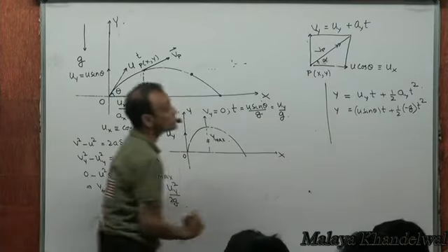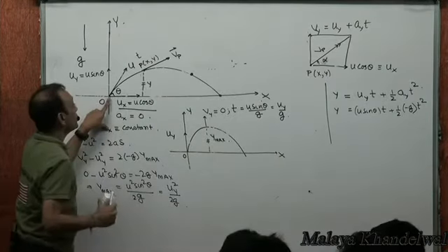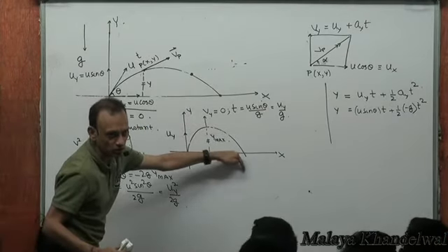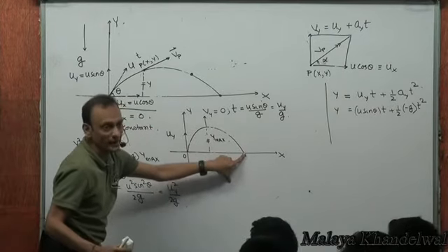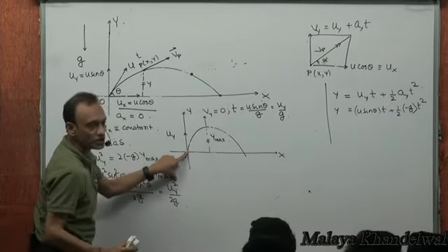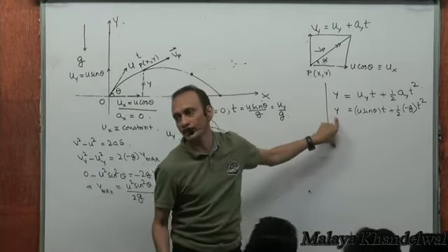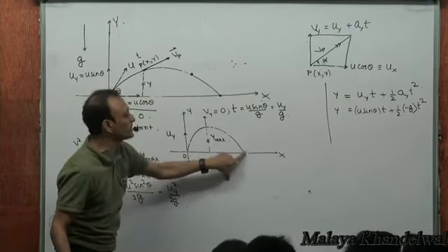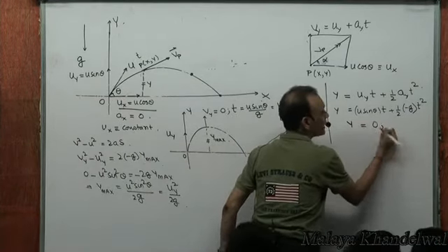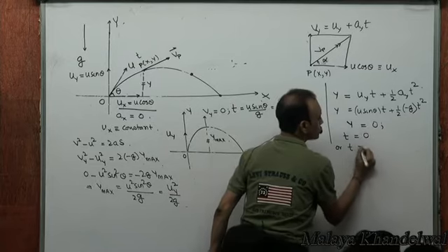Again, do you realize that after reaching the maximum height, the particle will fall back on the same horizontal plane. That means y will become 0 one more time. So there are two instants of time when y becomes 0. Y is 0 at the initial instant and at some later instant. So if you plug in y equal to 0, you will get two values of time. Yes or no? On solving this, I get t equal to 0 or t equal to 2u sin theta by g.